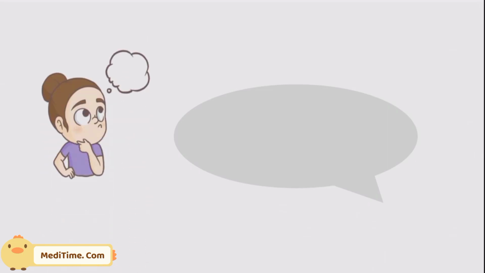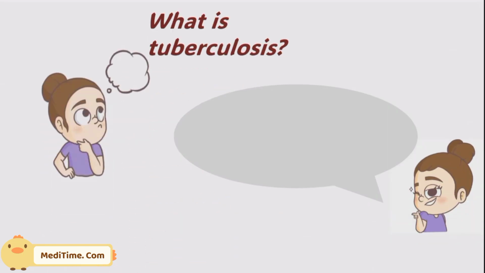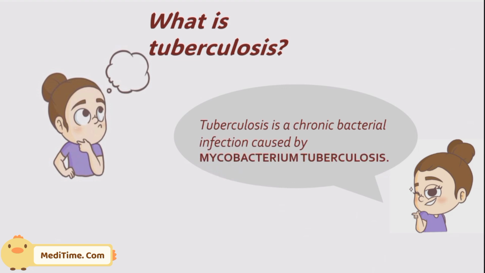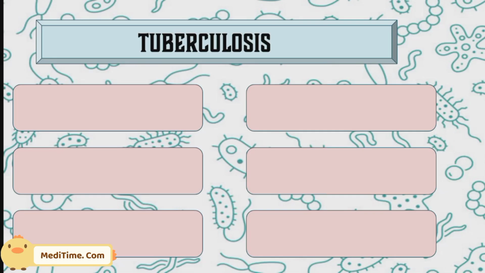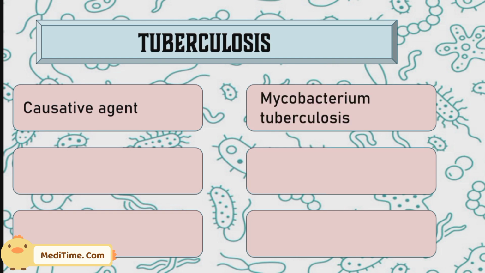So what is tuberculosis? Tuberculosis is a chronic bacterial infection that is caused by Mycobacterium tuberculosis. Here Mycobacterium tuberculosis is a pathogen that causes an infection known as tuberculosis. These are some common points related to tuberculosis. The causative agent is Mycobacterium tuberculosis. So where will it cause an infection? The site of infection is the lungs, especially the alveoli cells.